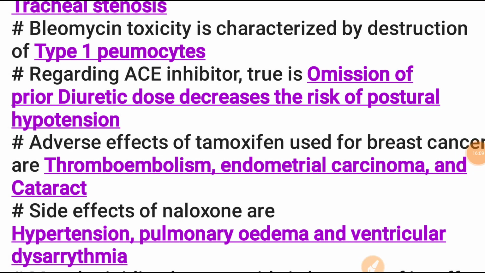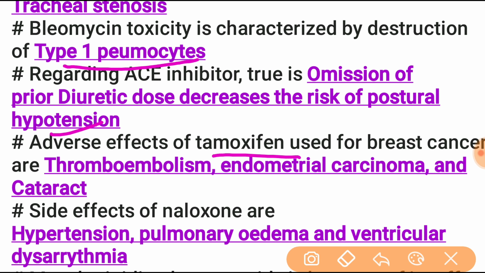Next one is bleomycin toxicity, which is characterized by destruction of type 1 pneumocyte. That means bleomycin destroys type 1 pneumocytes. Next is regarding ACE inhibitors, the true statement is omission of the prior diuretic dose decreases the risk of postural hypotension. The adverse effects of tamoxifen used for breast cancer are thromboembolism, endometrial carcinoma and cataract.